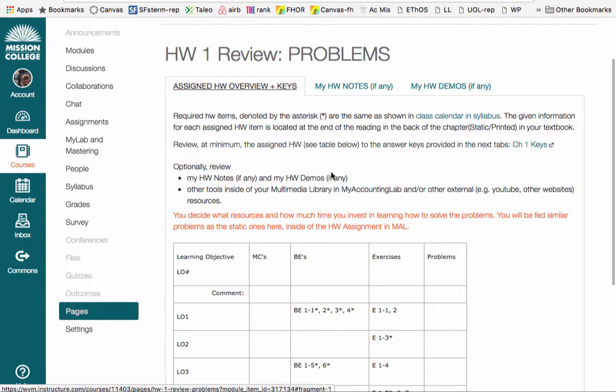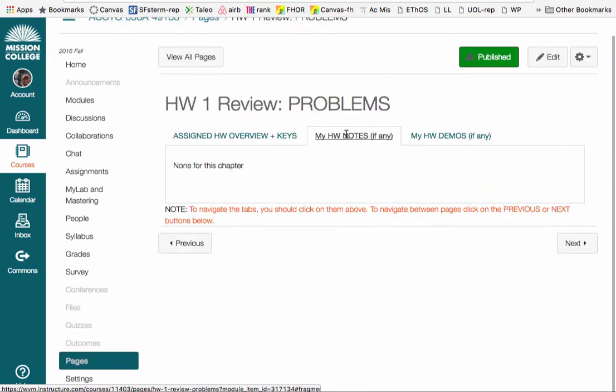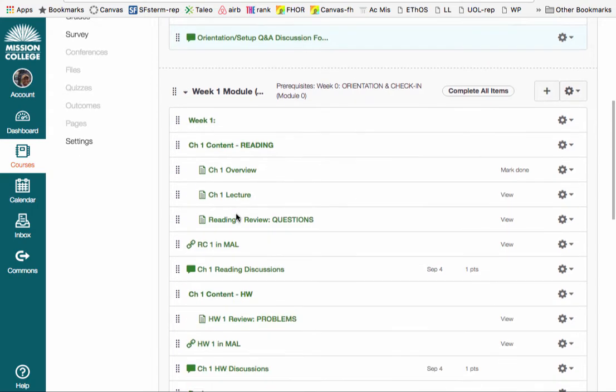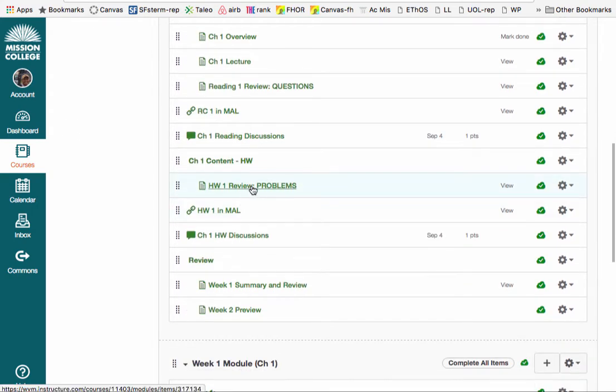Notice one other thing that I forgot to mention here: to move across the tabs, you need to click on the tabs themselves. To move from page to page, you will use the previous or the next buttons down here. Let me go back to the module. Once you're done with the review of the problems inside of the homework 1 or the homework review pages, then you're ready to take the homework 1 inside of MAL again. So you took a reading check for testing your understanding of the topics in your reading.